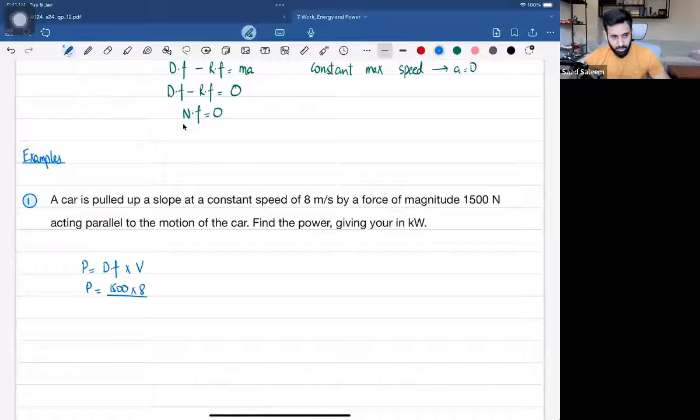But here's the thing. We're supposed to give our answer in kilowatts. So we'll divide it by 1000. So that means the power is equal to 12 kilowatts. Okay, very simple. Now let's do another question.